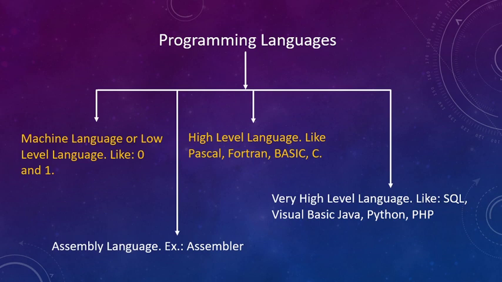Then came a generation of high level language, or you can say a part of it as middle level language, which is between high level and assembly language. So one such popular programming language was C. You might come to learn it in the higher classes when you go for computer science. There were a few more high-level languages, which were Pascal, Fortran, Basic.